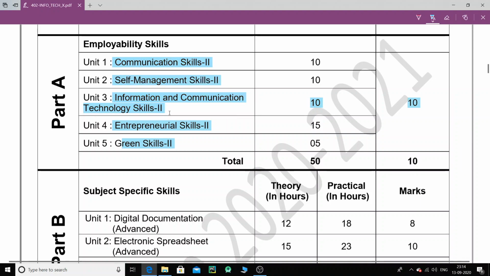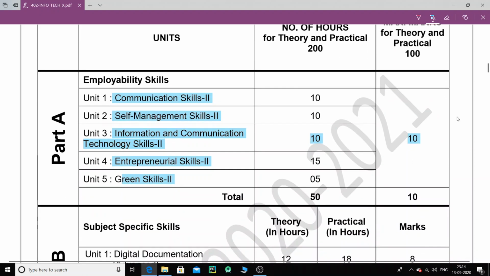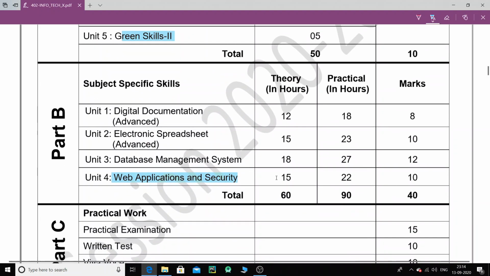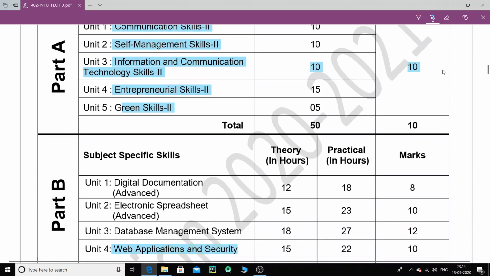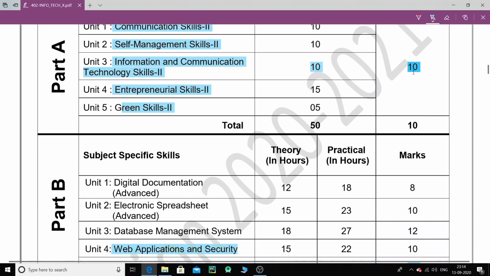Then we have self-management, information communication, basic use of the operating system, entrepreneur skills, and green skills. We will discuss a few things about these chapters, but understand it is only for 10 marks altogether. All these chapters together will hold 10 marks, and these are the number of hours they will take. So you have to focus over here, that is 10 marks. Then 40 marks is for part B. So 40 and 10, 50 marks of